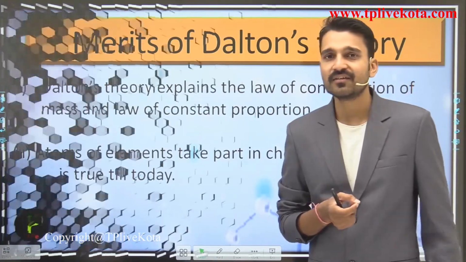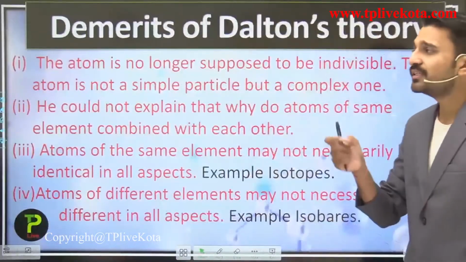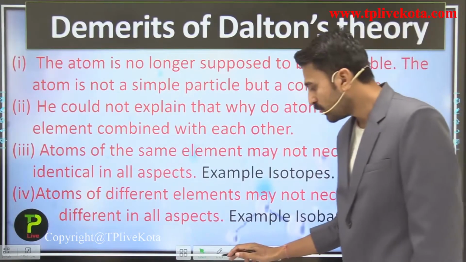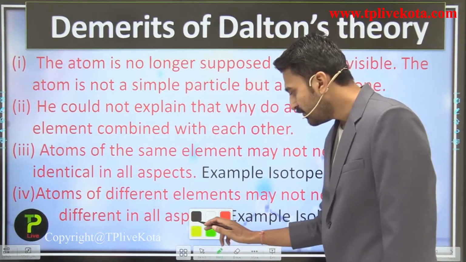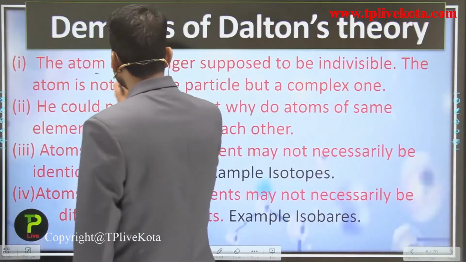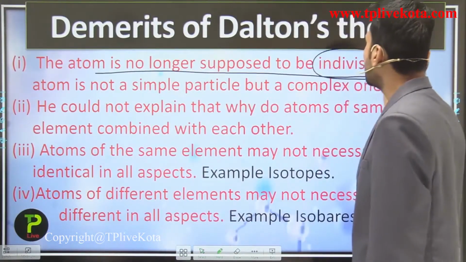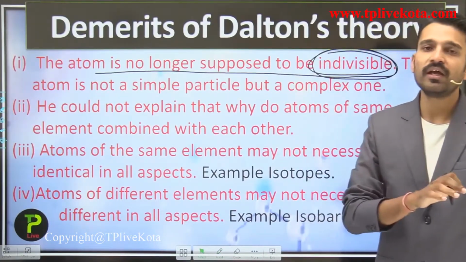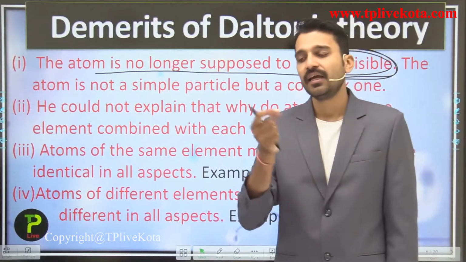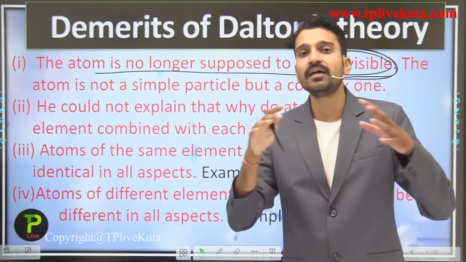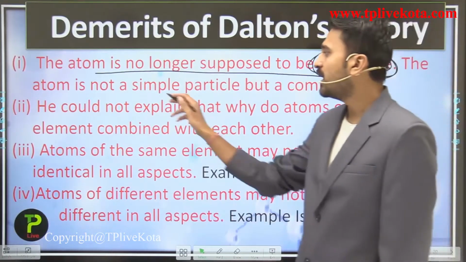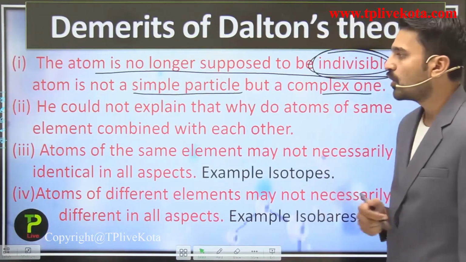Let us discuss some of the demerits of Dalton's atomic theory. Just remember students, this theory was given by Dalton 200 years ago, so we have advances since then. The atom is no longer supposed to be indivisible. The atom is not the smallest indivisible particle. It contains many fundamental subatomic particles like electrons, protons and neutrons, and many other particles that you are going to study in higher classes. So the atom is not a simple particle but a very complex one.